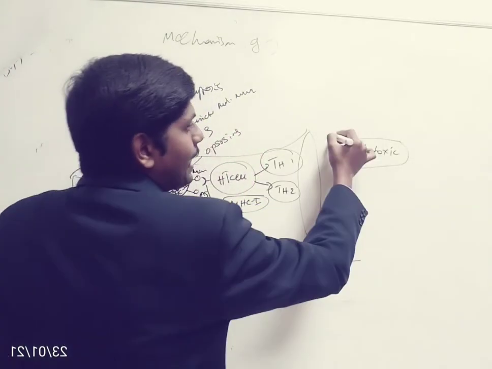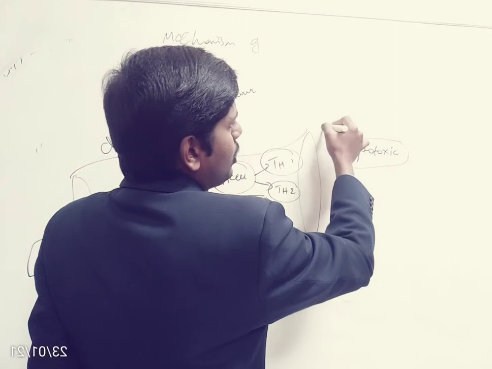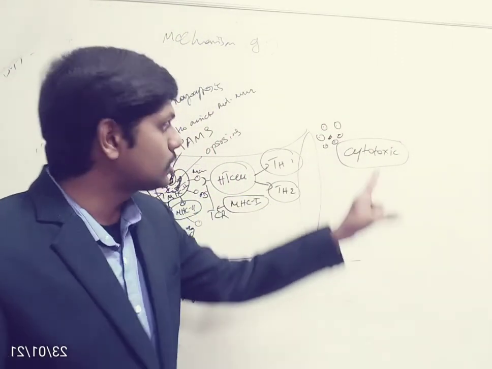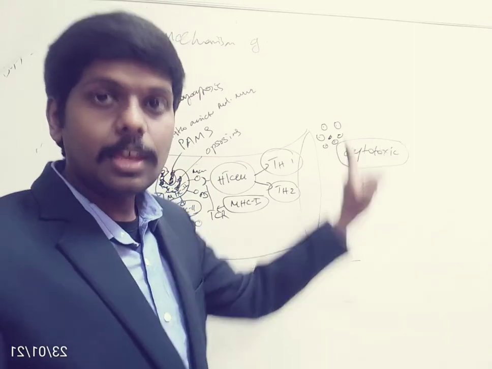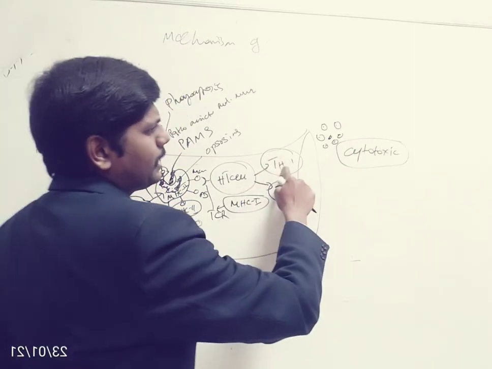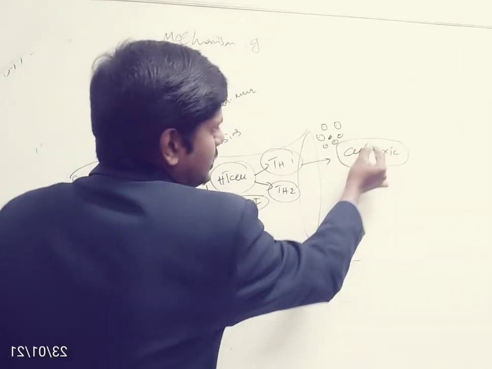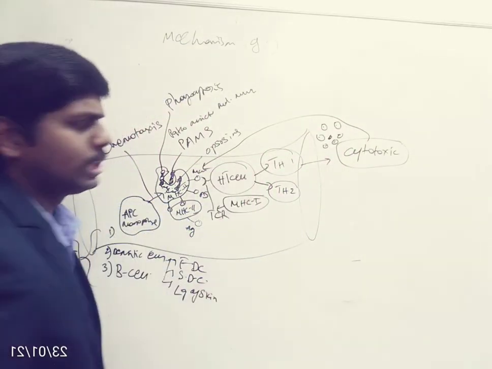They will kill the bacteria, and at the same time they will kill our own normal cells. That is why it is cytotoxic. It will kill normal cells also. That's the problem with cytotoxic T cells. Now how will this helper T cell call the cytotoxic T cell? It will call the cytotoxic T cells to kill the parasite.